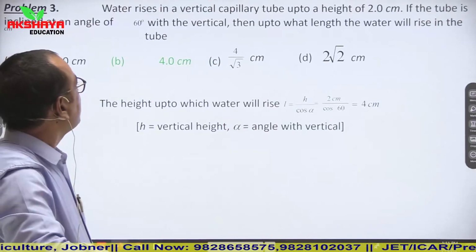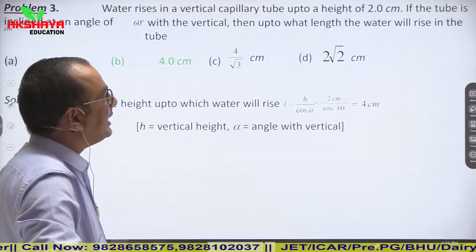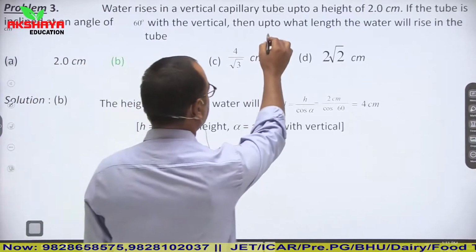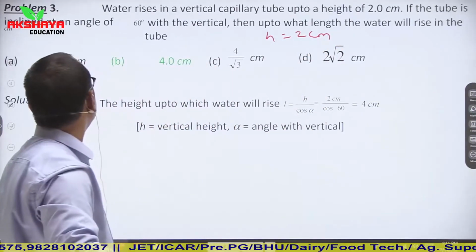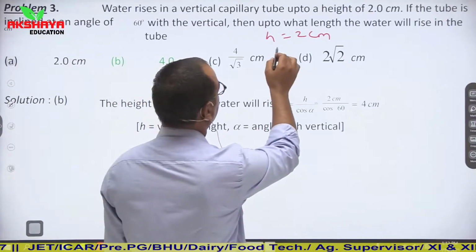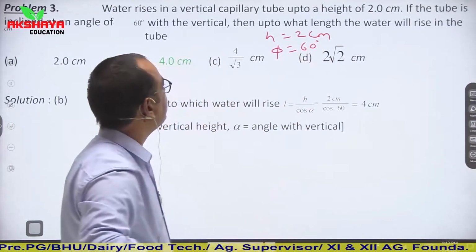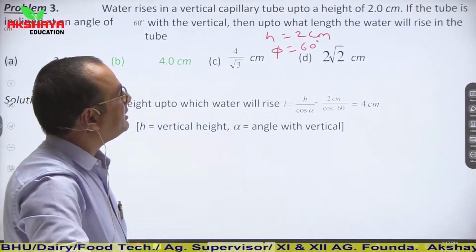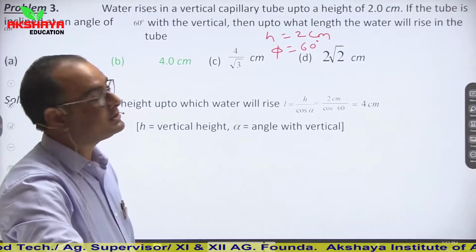Then see next question. Water rises in a vertical capillary tube up to a height of 2 centimeter. So we are given height h is equal to 2 centimeter. If the tube is inclined at angle of 60 degree, so now our angle, that phi, is given as 60 degree with the vertical, then up to what length the water will rise in the tube. So what is the length up to which it will rise?